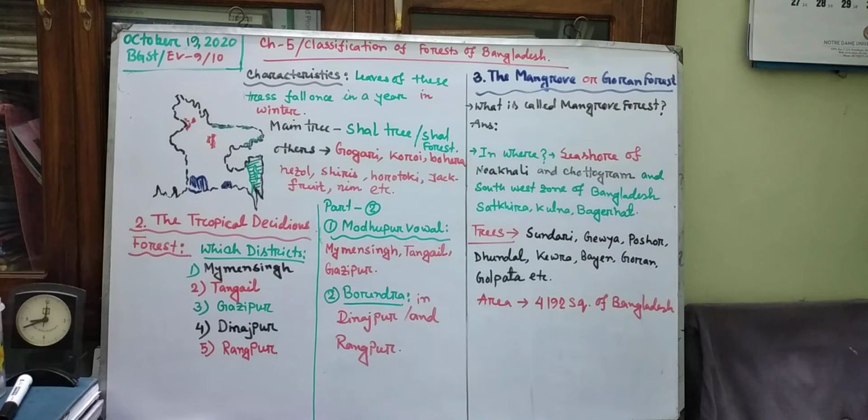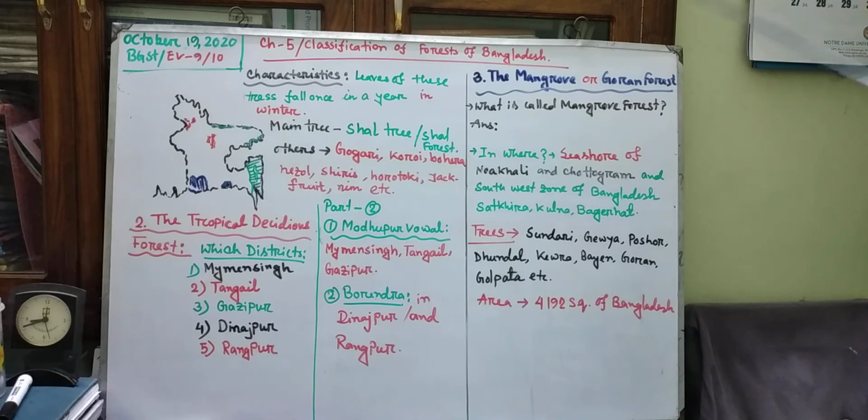Next come to the third portion, that is the blue, and I have also written it with blue color. That is the mangrove or Goran forest. You have learned it in class 6 also. And you know Sundarban is the largest mangrove forest of the world, and for animal habitat and beauty it is declared as a World Heritage Site by UNESCO.